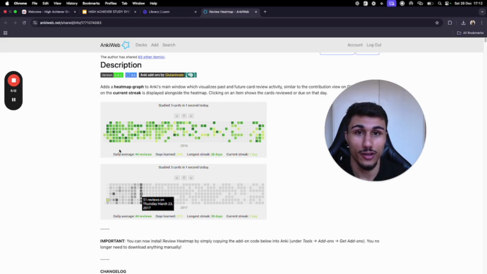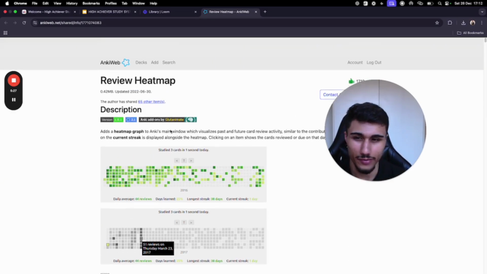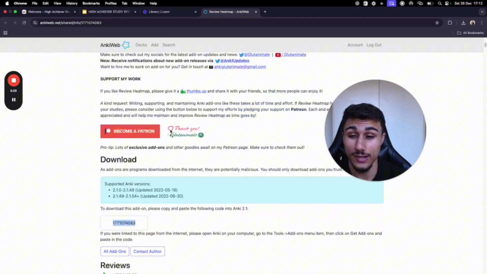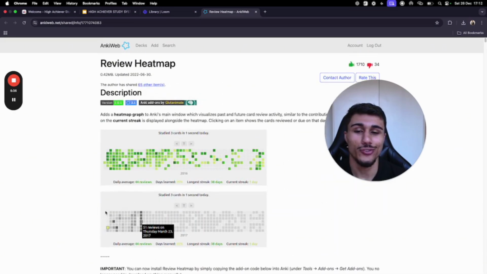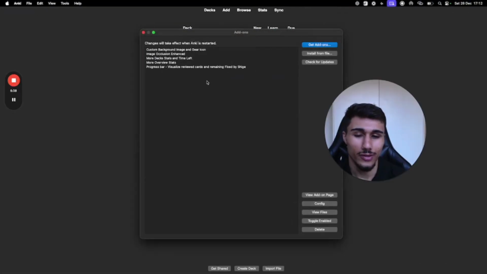It's literally like a habit tracker for Anki, using it every day. And what's cool is a day that you can change the color, of course. It shows you your streak, your daily review, your daily average, and also days that you use it more, it's going to be darker of the color, and days that you don't use it as much is lighter of the color. So I can really tell when you're slacking off and when you're not. But that's something that I want to use, and also you can compete with other people in this community to try and make sure that you have the longest streak or whatever.